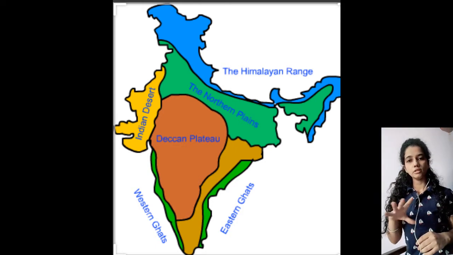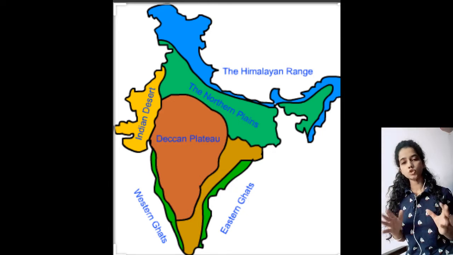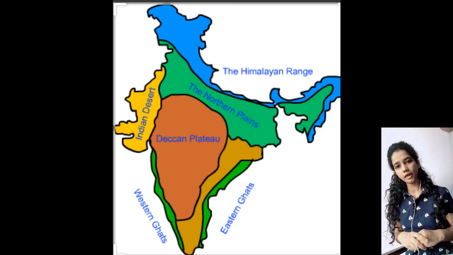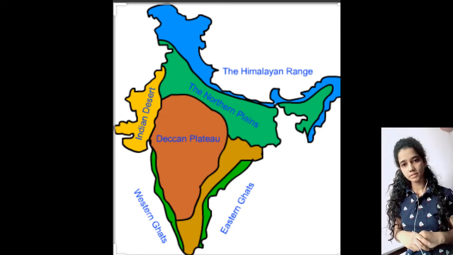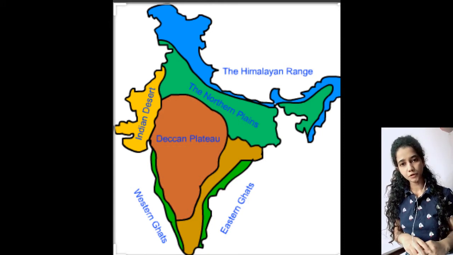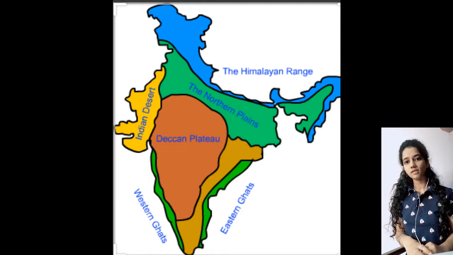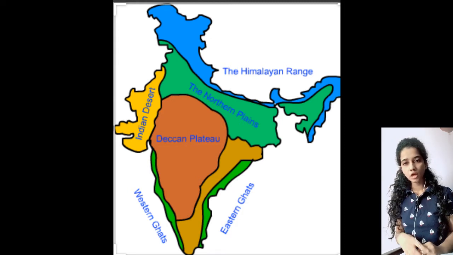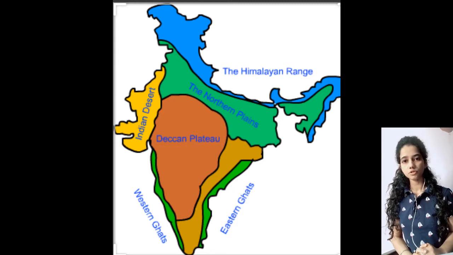Then we have the Punjab Plains or Ganga Plains or Brahmaputra Plains, which come under the category of Northern Plains. So the second relief or physical feature of India is our Northern Plains. Then we have our Peninsular Plateau, and the fourth one is the Great Indian Desert, or we can say the Thar Desert. Then we have coastal plains, and the last, sixth one is our island groups, under which we study Lakshadweep Island or Andaman and Nicobar Island. So let's start with the Great Mountains of the North.